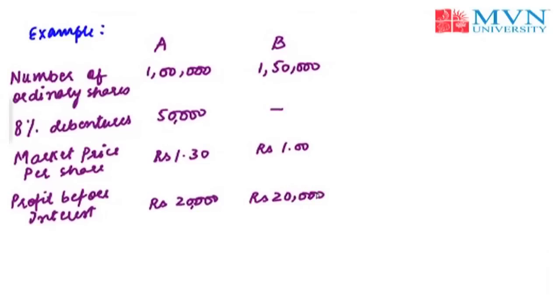Both firms have the same amount of capital, that is 1,50,000, and both have the same profits, that is 20,000 each. Now we have to see how the arbitrage process actually works. In the opinion of the approach, two identical firms, A and B, in all respect except their capital structure cannot have different market values. But in this case, these firms are having different market values.